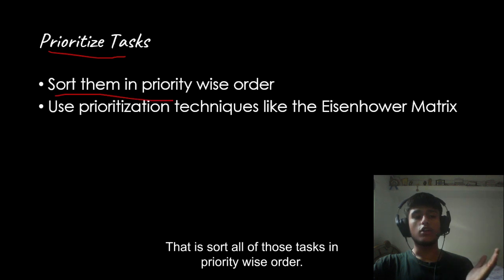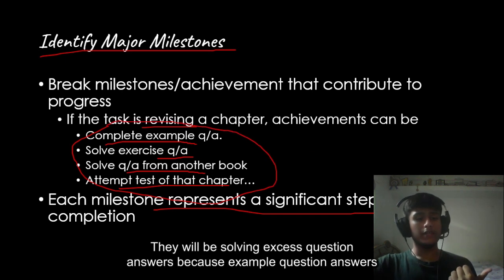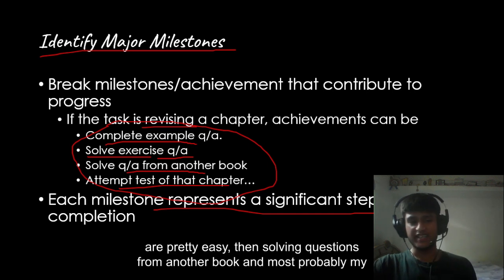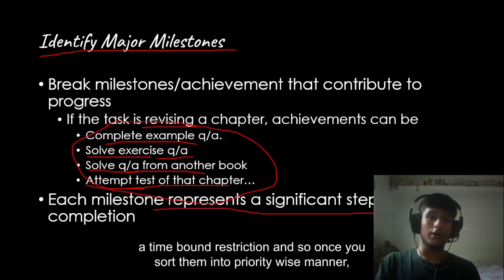That is, sort all of those tasks in priority-wise order. For example, within those tasks, what are the tasks that you should prioritize first? They will be solving example question answers because example question answers are pretty easy. Then solving questions from another book, and most probably my first priority would be attempting a test paper of that chapter because it also has a time-bound restriction.